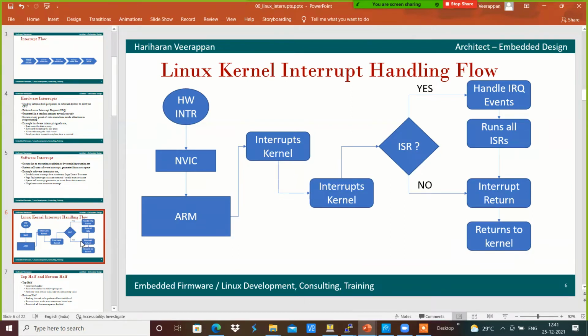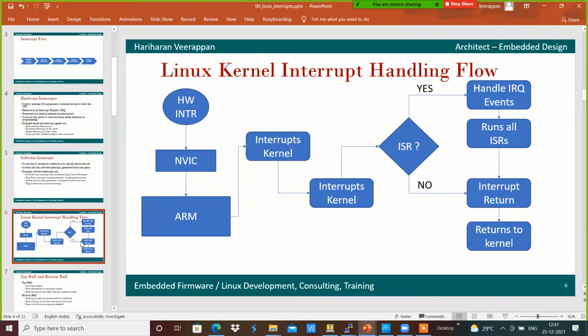The ARM processor runs the Linux kernel, so the Linux kernel is interrupted, and it checks whether an ISR is available for that particular IRQ or not. If it is present, it handles the IRQ events and runs all the ISRs.